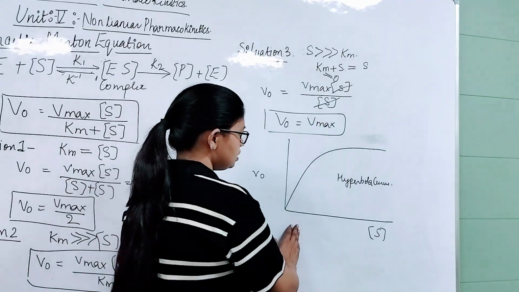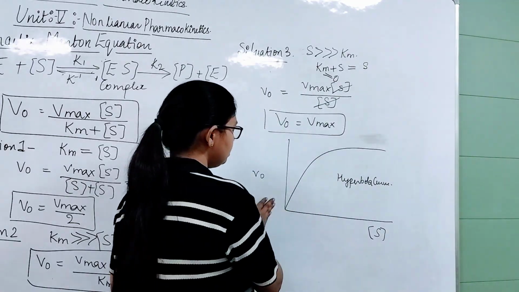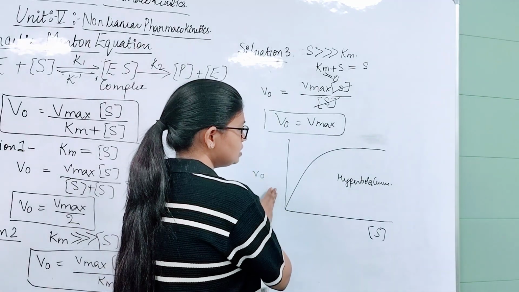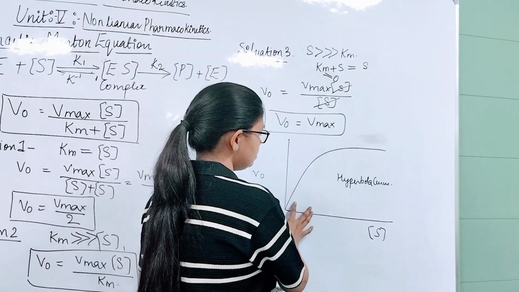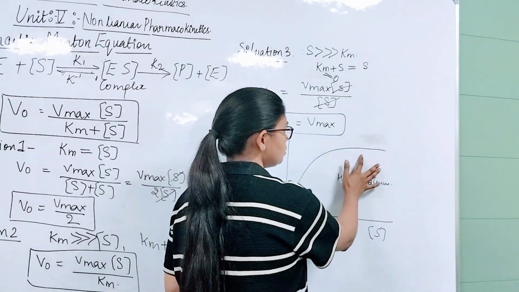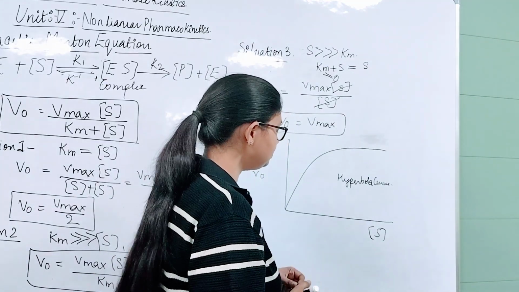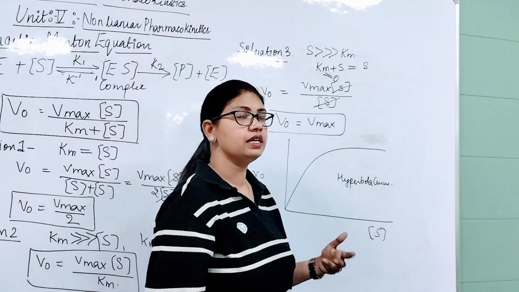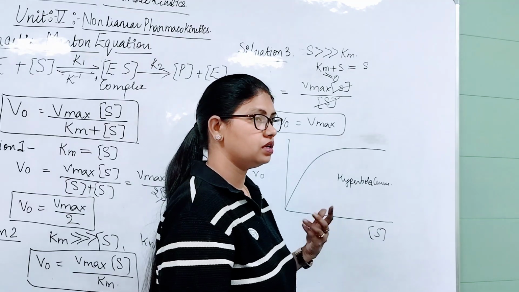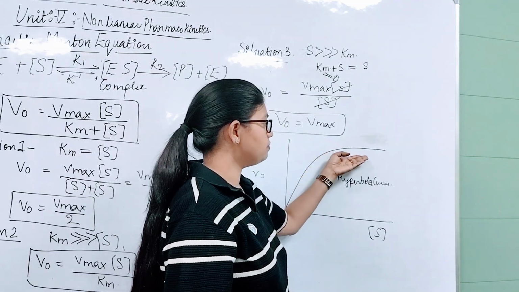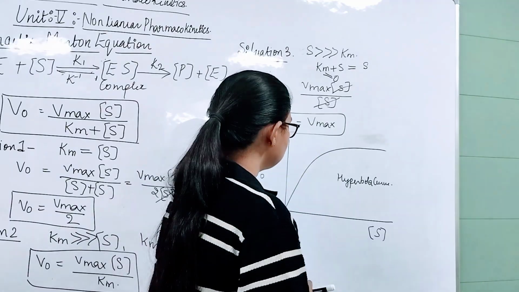So as the substrate concentration increases, the velocity, or we can say the rate of reaction, in starting will increase, but it will be constant after some time. So it means if we continuously increase the substrate, the rate of reaction will not increase.